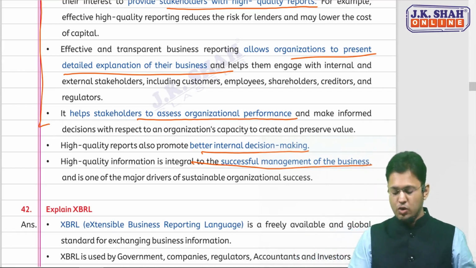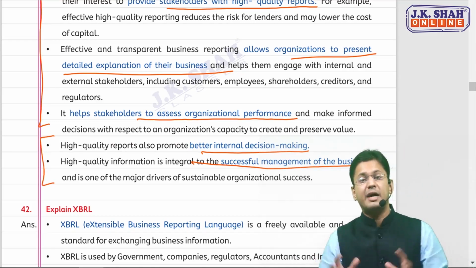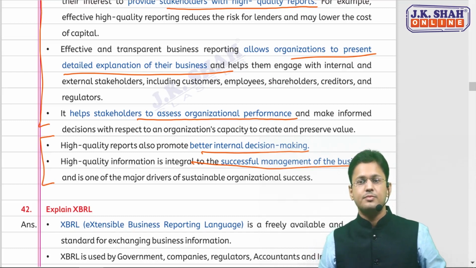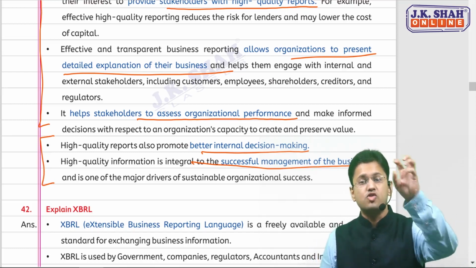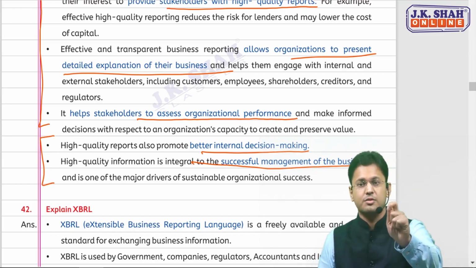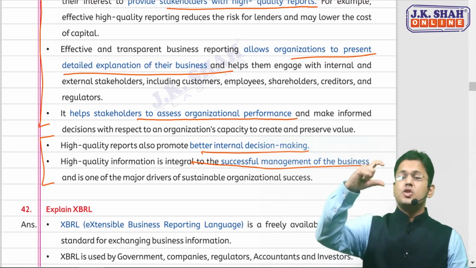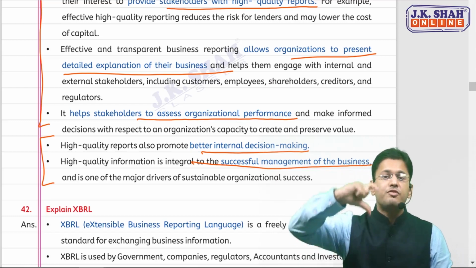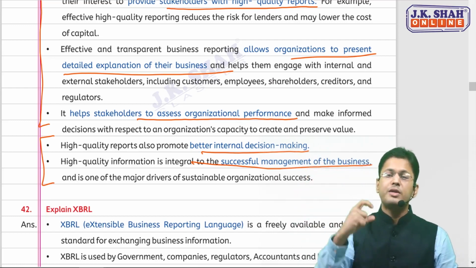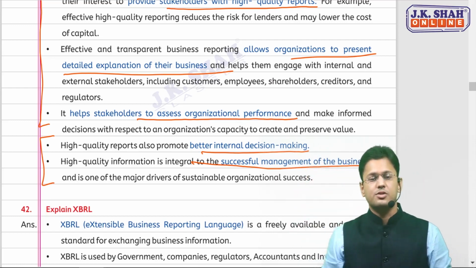So there are 5 importances of business reporting: 3 from the angle of stakeholders, 2 from the angle of decision makers or managers. This is a good question, because in the last attempt we have seen business intelligence.